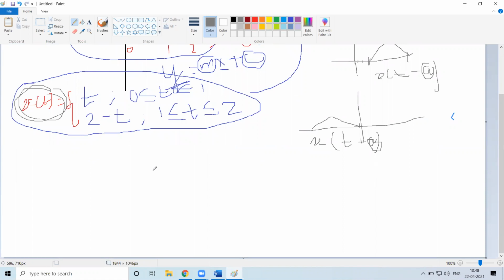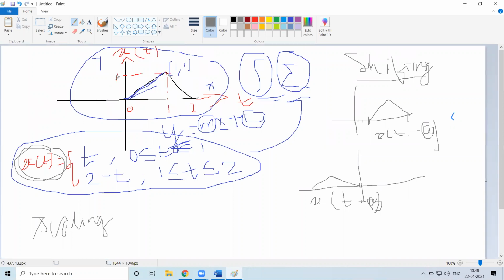We have another operation wherein we apply the scaling factor. Scaling in the sense that you can apply amplitude scaling also. Suppose I want to increase the amplitude. Here it is 1, and I want to make it 2. Then I multiply this x of t with 2. So I have another signal y of t, which will be equal to 2 times x of t. So that is scaling of the amplitude.